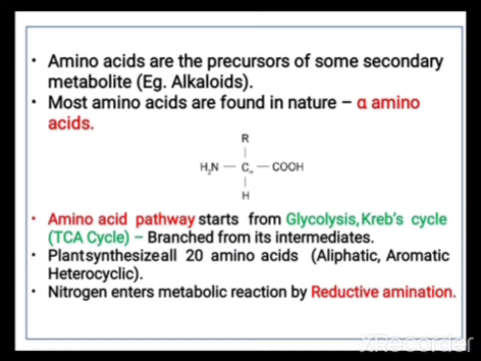Means different intermediates or intermediate compounds of these pathways are mainly responsible for the formation of different types of amino acids. Plant synthesizes all 20 amino acids, aliphatic, aromatic, and heterocyclic. These are the different amino acids synthesized in plant. Nitrogen enters metabolic reaction by reductive amination.